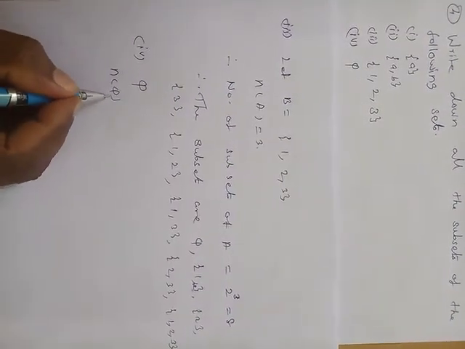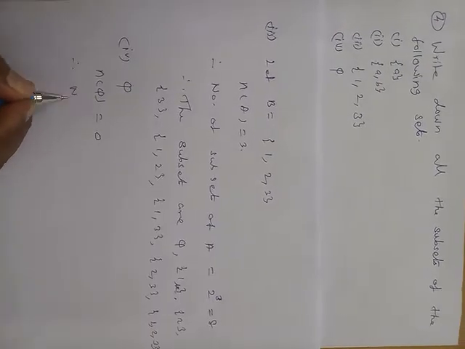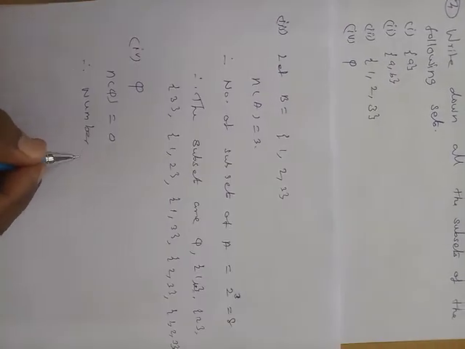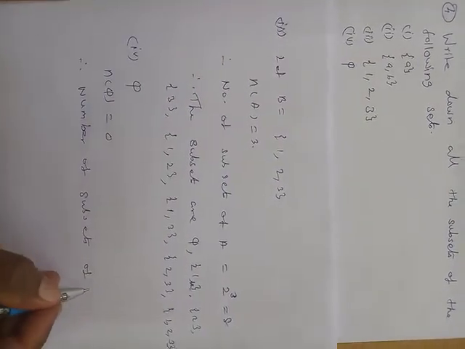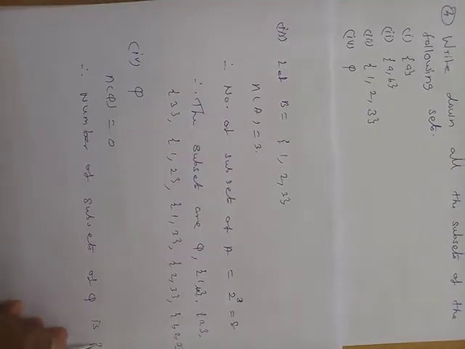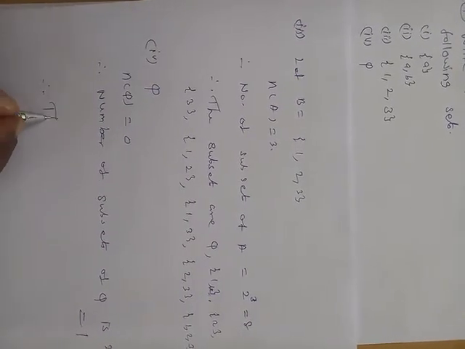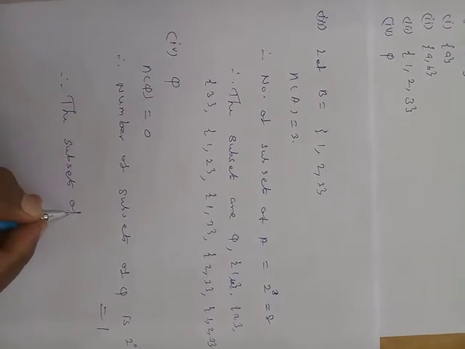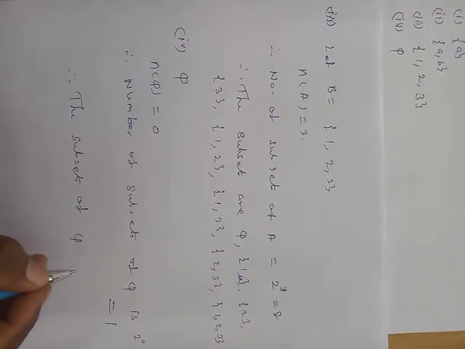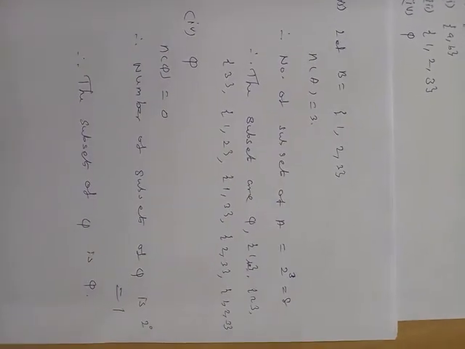Fourth one, the given set is empty. n of empty set is equal to 0. Therefore, the number of subsets of the empty set is 2 power 0, equal to 1. Therefore, the subset of the empty set is only the empty set.